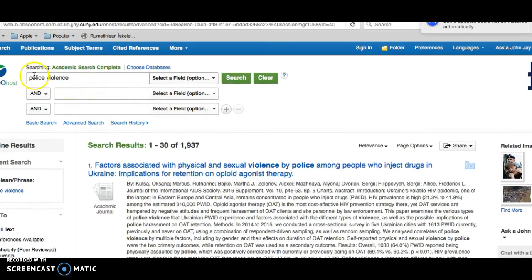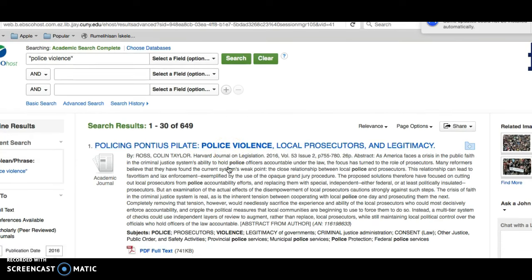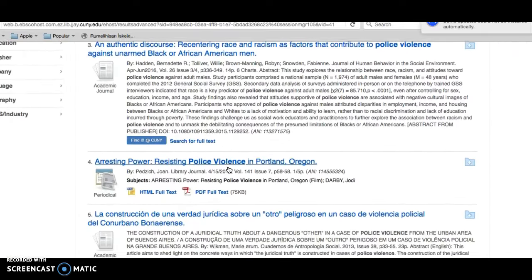One way to avoid this problem is to use a search string. If you put quotes around words, that tells the search engine to look for those two words in that order. Let's see the difference. Now we have a much smaller number of articles, and they're more focused on what the student's most interested in.